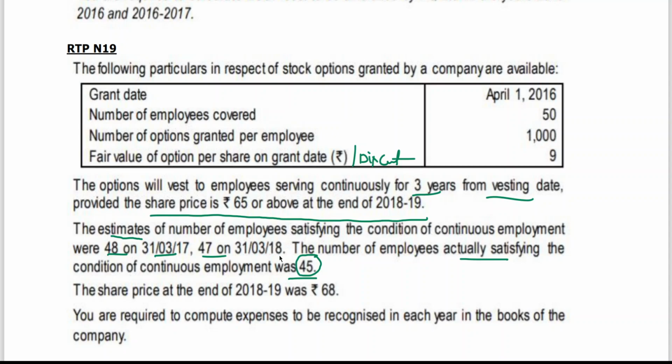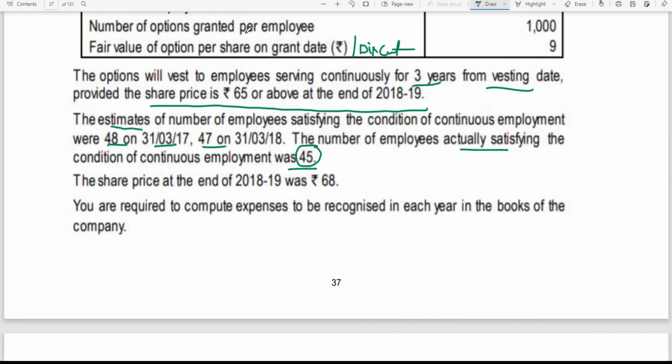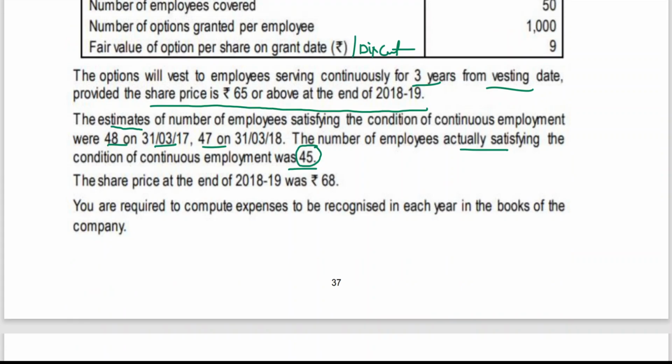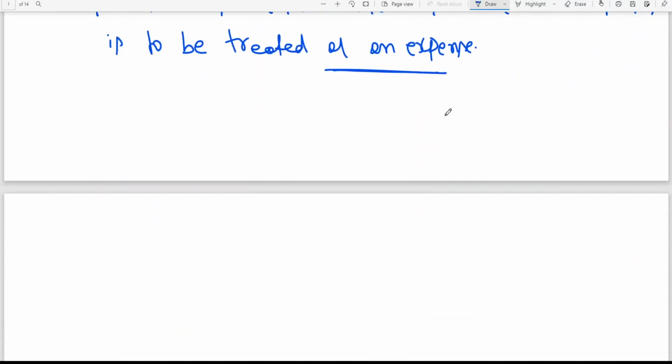So you are required to compute the expense to be recognized in each year in the books of the company. Okay, so we have to give you a few points. What I do, I will be following the technique which we have followed for the earning per share concept, tabular form, that I wish to go with.